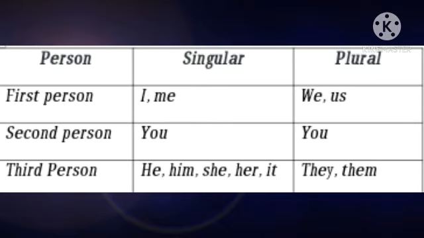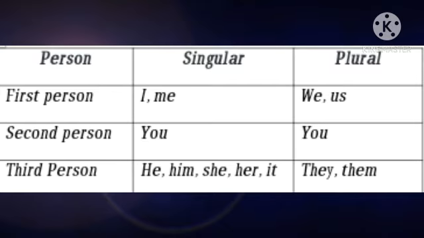Well, my dears, let's go to the detailed part of this personal pronoun. Personal pronouns are used in the first, second and third person. The personal pronouns of the first person refer to the speaker. They are I, we, me and us. The personal pronoun of the second person is you, which refers to the person spoken to. And personal pronouns of the third person refer to the person spoken about. They are he, she, it, they, them, him and her.